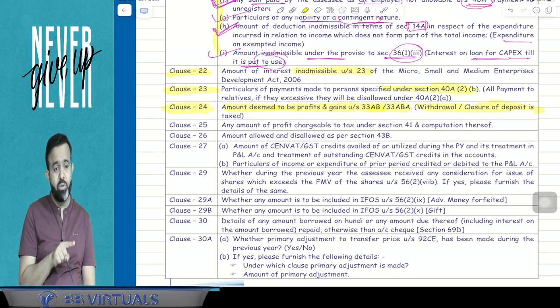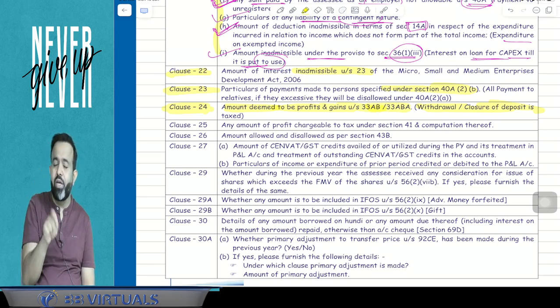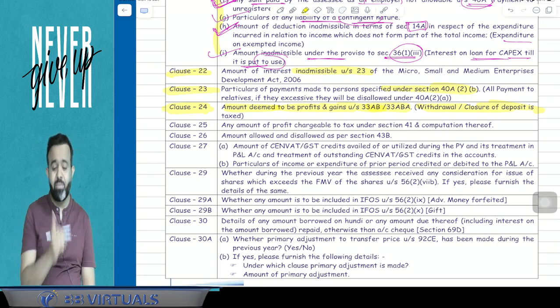Guys, if there is any misutilization, then it is taxable. Or guys, suppose in the year when it is withdrawn, in that year it is not used, then also it is going to be taxable. So if there is any amount that is taxable, that has to be mentioned in clause number 24.